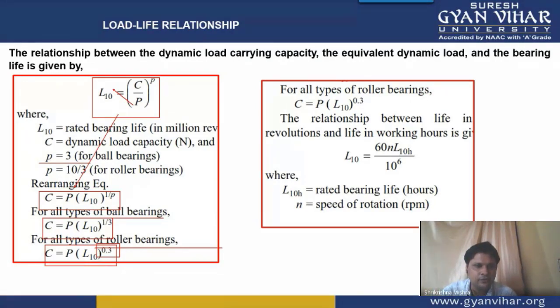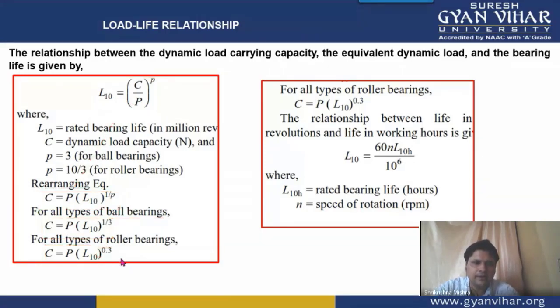Directly, you can use this formula for roller bearings, and for ball bearings, C is equal to P into L10 to the power 1 by 3. Now, for all types of roller bearings, as I have calculated, C is equal to P into L10 to the power 0.3.